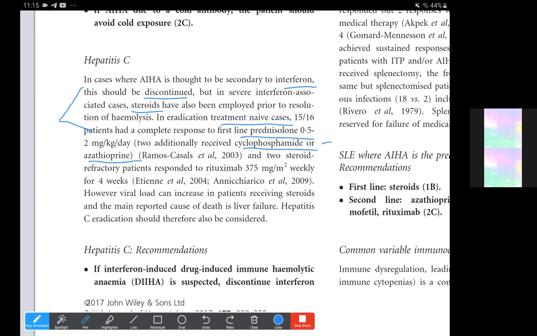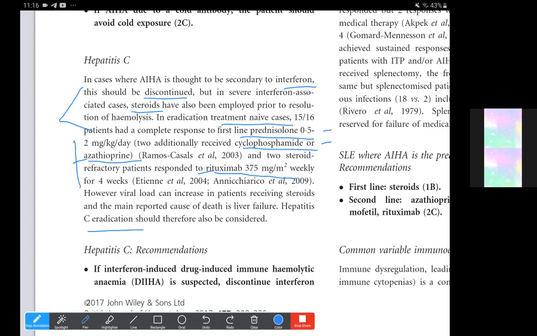In warm autoimmune hemolytic anemias, we mostly considered azathioprine, cyclosporine, danazol, and all those other agents. Cyclophosphamide is a new addition specifically for patients with hepatitis C. Here rituximab may also be used. So with treatment naive patients, we can go with prednisolone, azathioprine, cyclophosphamide, and rituximab. However, even with these treatments, we need to consider treatment for hepatitis C eradication as well, because untreated, the viral load can increase.